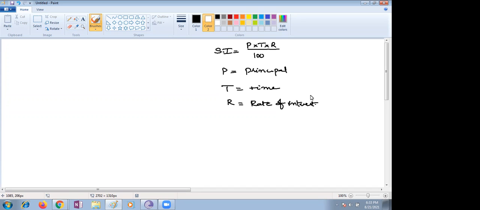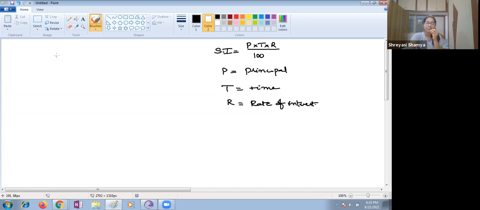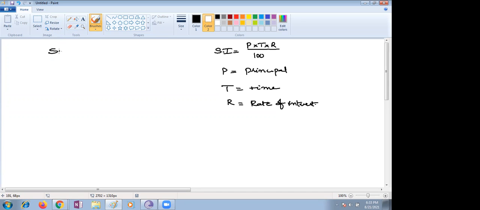A sum of rupees 10,000 is borrowed at a rate of interest 15% per annum for 2 years. Find the simple interest on the sum and the amount paid after the end of 2 years. What was the principal, ma'am? Principal sum is given as 10,000. What is the rate? Just a minute, children. Let me write on the screen so that you can calculate and give your answers in the chat box.